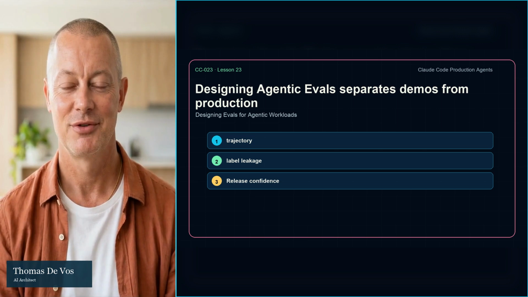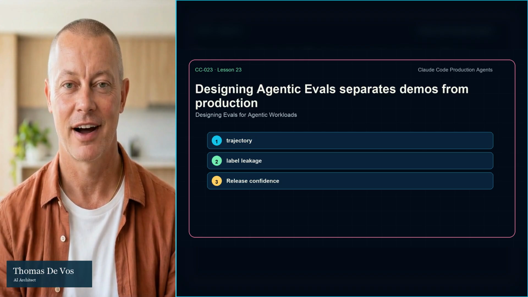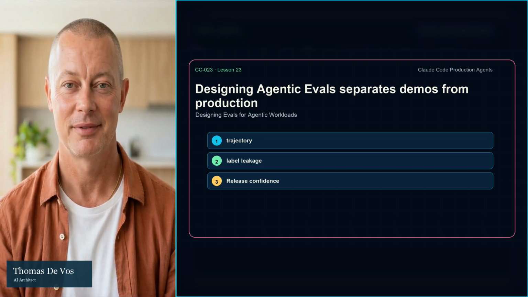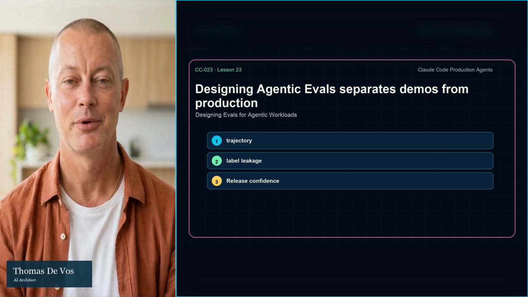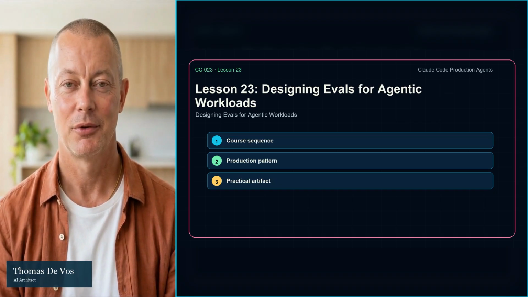An agent reaches the right answer by taking a dangerous path. It reads the wrong file, calls the wrong tool, fixes the symptom, and still produces a final response that looks excellent in a simple grading spreadsheet. This is lesson 23 in Claude Code, Production AI Agents.